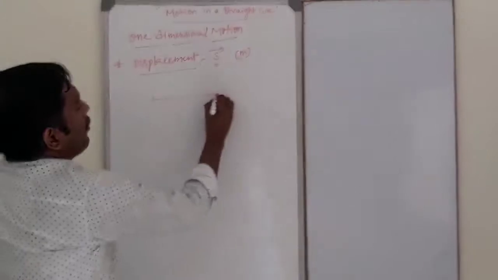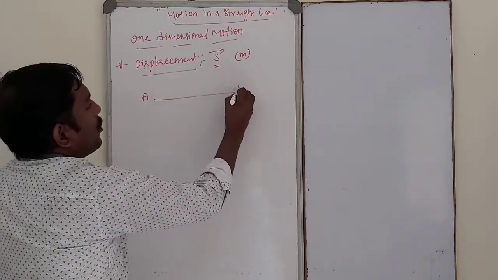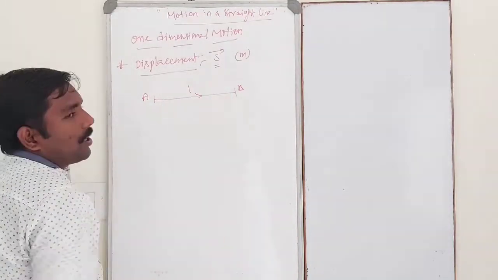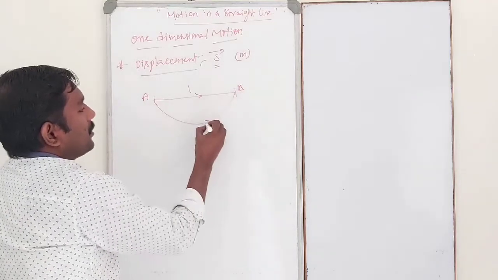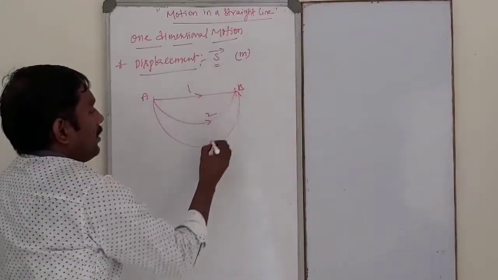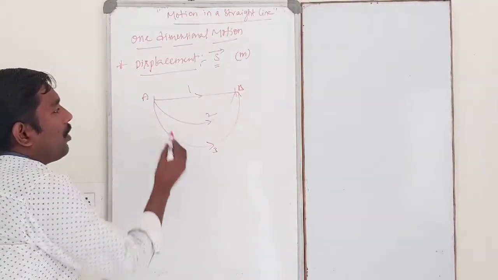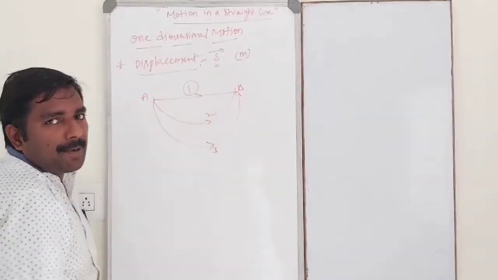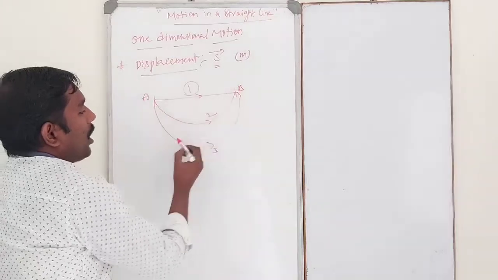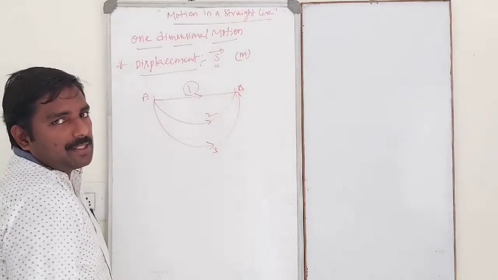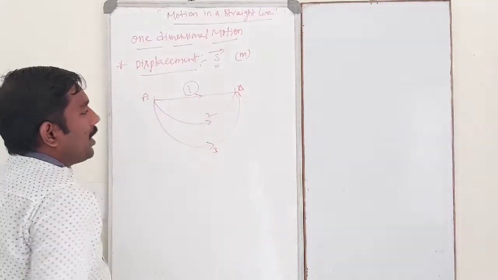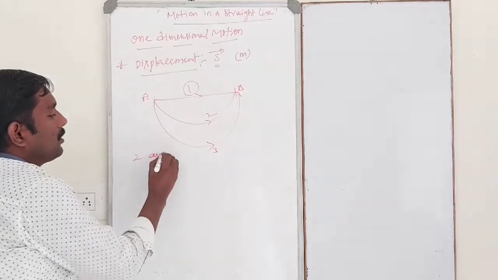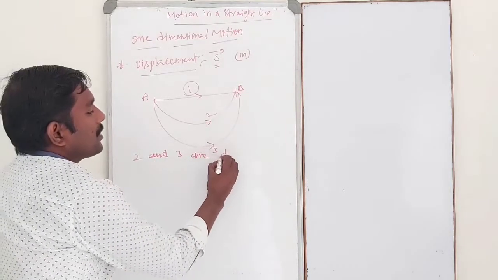Suppose the body is moving from A to B. That is path 1. This is another path 2. This is another path 3. The body moving from A to B in a straight line is nothing but displacement. So curve 2 and curve 3 are the distances.